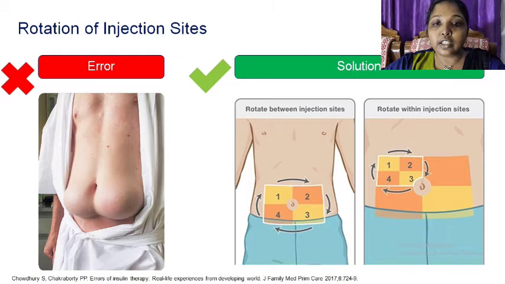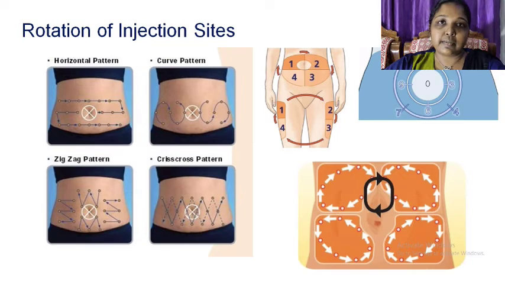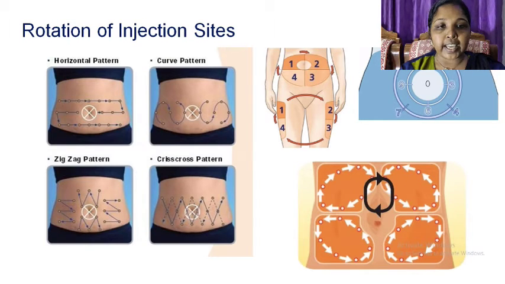And in this figure, you can see the different areas that should be used for the injection of insulin. You can also rotate within injection sites. In these pictures, you can see the different patterns that can be used during insulin administration. That is horizontal pattern, curve pattern, zigzag pattern and crisscross pattern.